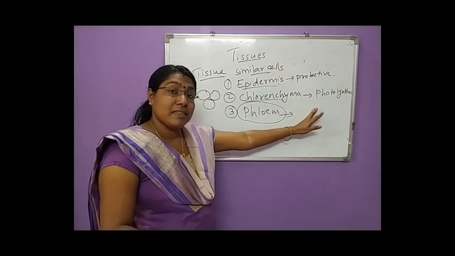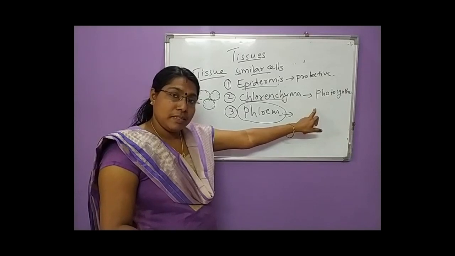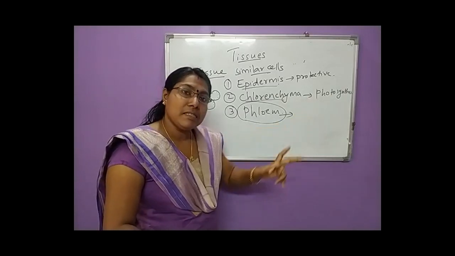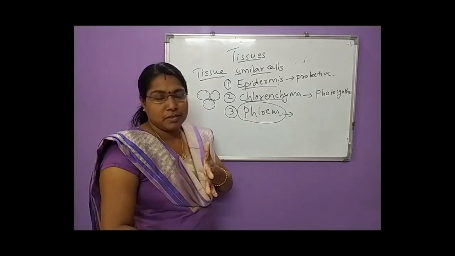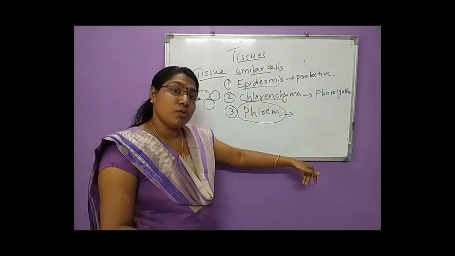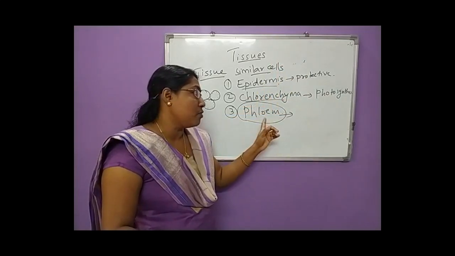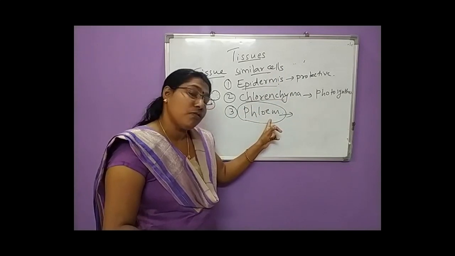The food materials are synthesized where in the plant body? In the leaves, right? So from the leaves it is transported to various parts of the plant, isn't it? That is, from leaves it is transported to the upper part and also to the lower part. That function is carried out by a special type of tissue found in plants, that is known as the phloem.